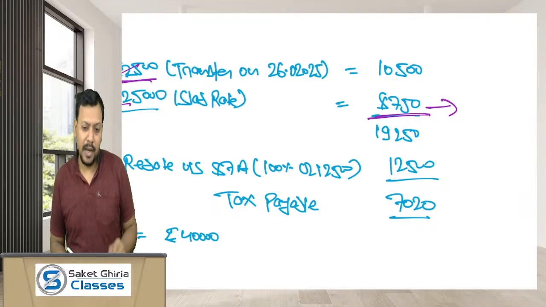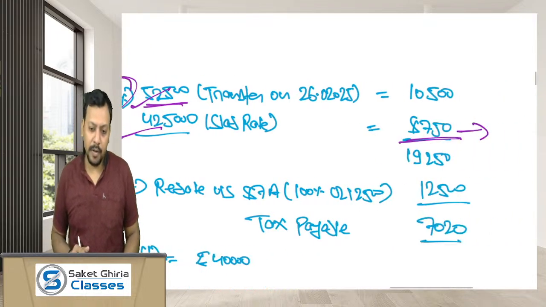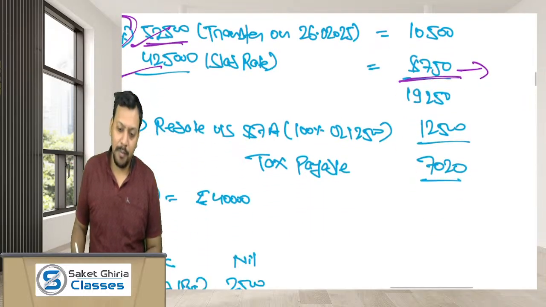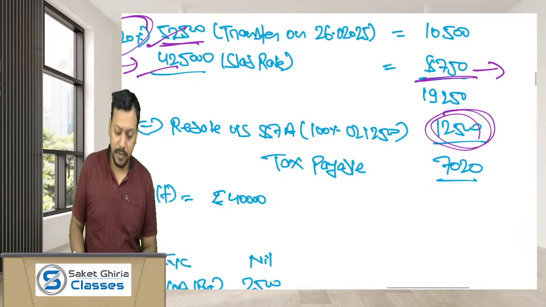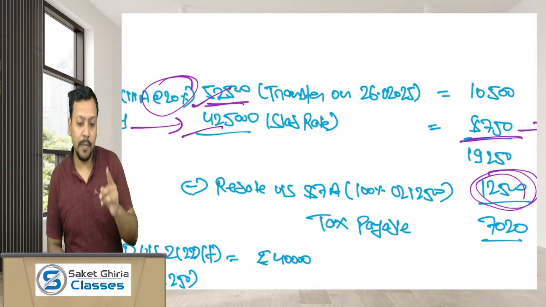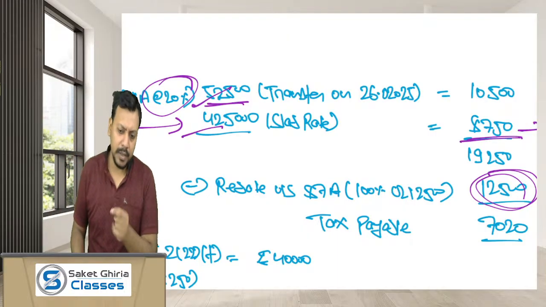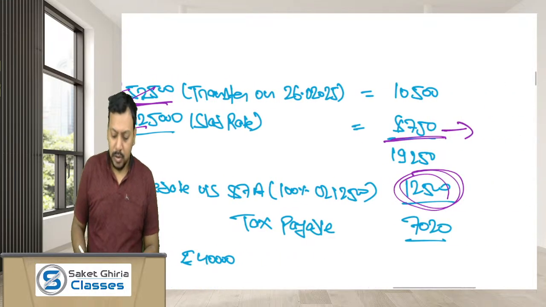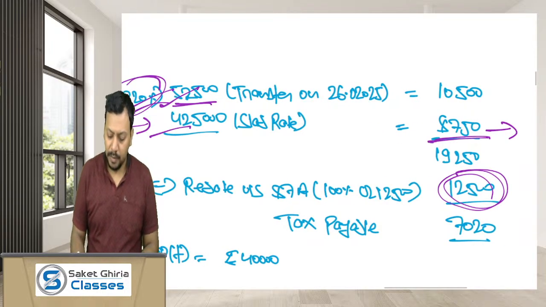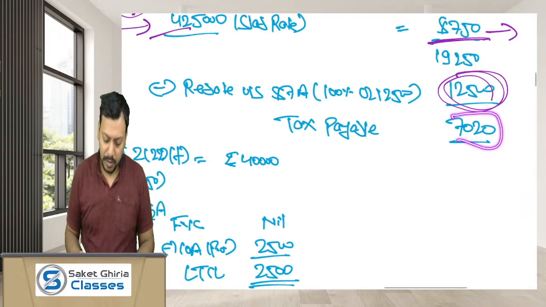As Mr. Jay is a resident and his total income is not exceeding rupees 5 lakh, he is eligible for rebate under section 87A. Maximum amount of rebate is 12,500. But sir, rebate is not allowed from capital gain. Dear friends, rebate under section 87A is not allowed from LTCG subject to section 112A. On that LTCG the rebate is not available, but on this short-term capital gain the rebate is available. So Mr. Jay can claim the rebate on this particular income also. So the tax liability would be, I think, 7,020.